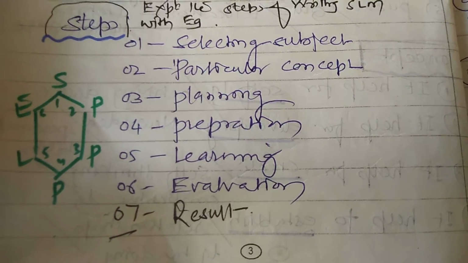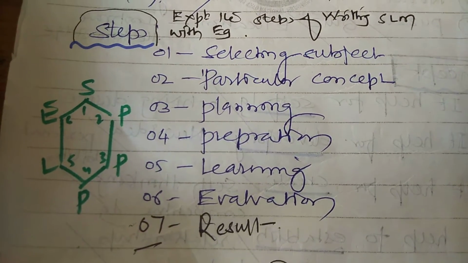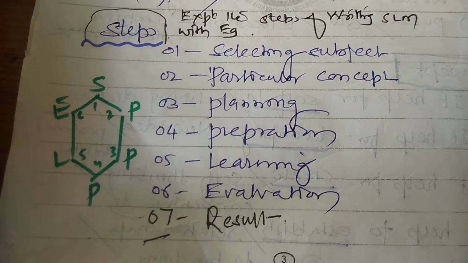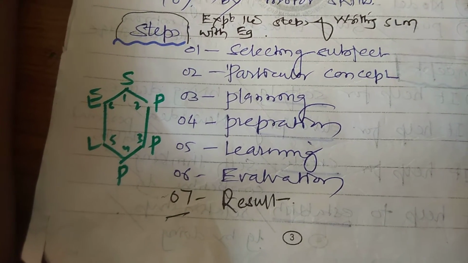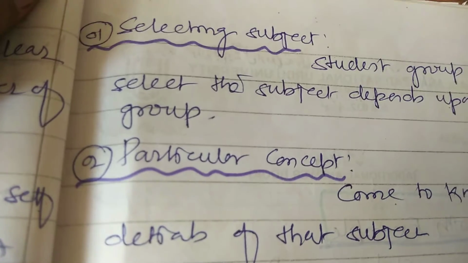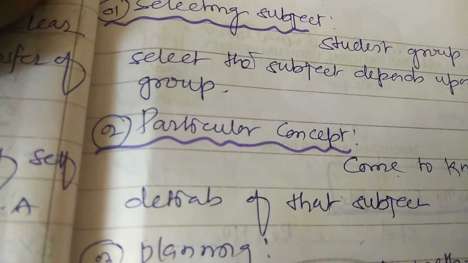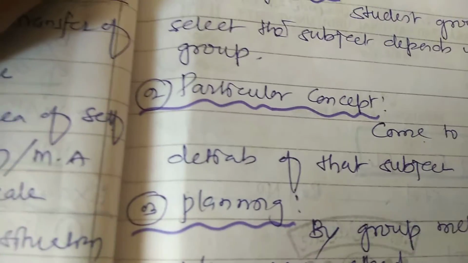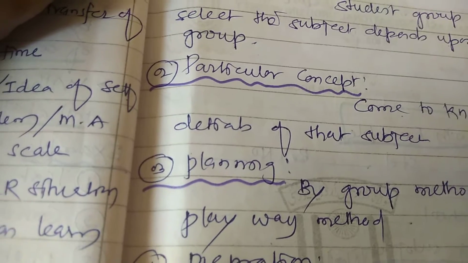There are 7 steps for SLM. First, selecting the subject, then the particular concept, planning, preparation, learning, evaluation, and lastly, the result. In selecting the subject, the student group can select the subject depending upon their interest. Then for the particular concept, come to know the details of that subject.